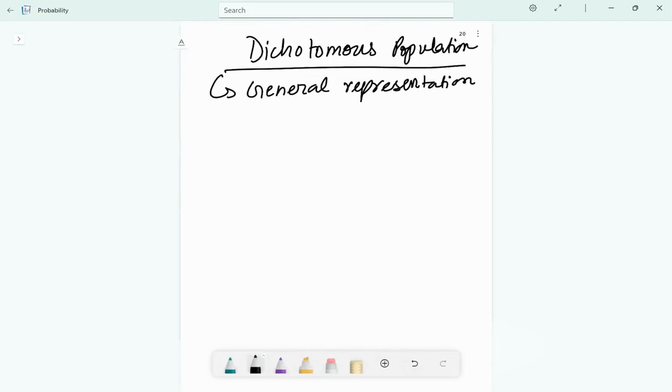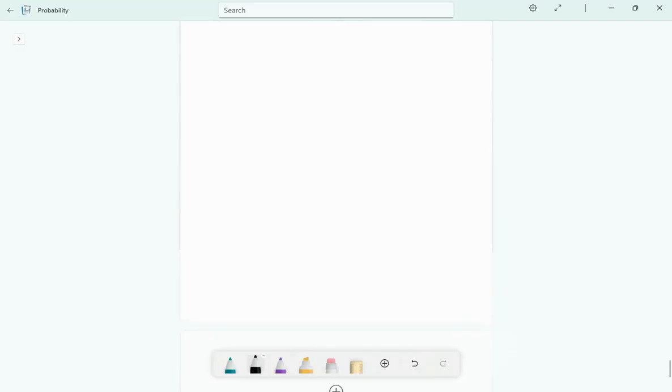Example means the representation. Let's take the serial numbers 0, 1, 2, 3. These are serial numbers. Now, the power of 2: for 0, we will write 2 to the power 0, here 2 to the power 1, 2 to the power 2, and 2 to the power 3. This may continue for as many times as you're asked to toss a coin, or any question which requires two consecutive outcomes like head and tail, defective, non-defective, true, false, anything. 2 to the power 0 means 1, this means 2, this means 4, this means 8.